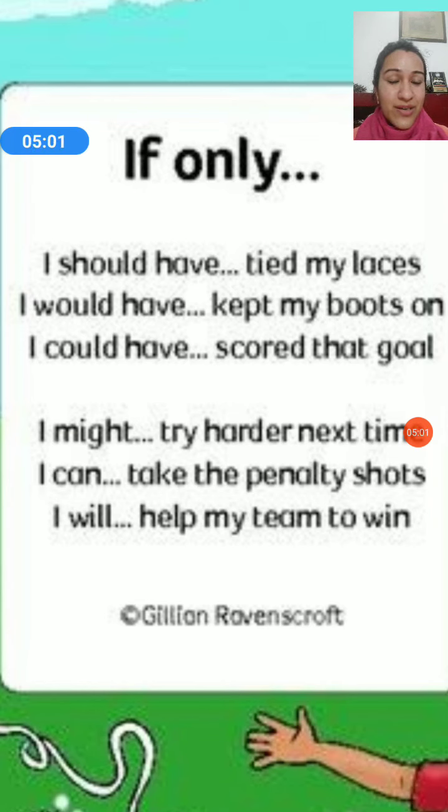Can here is showing ability. I will help my team to win. So through this poem, you see how each sentence carries a different meaning, a different mood according to the modal used. So modal is the mood of the sentence.